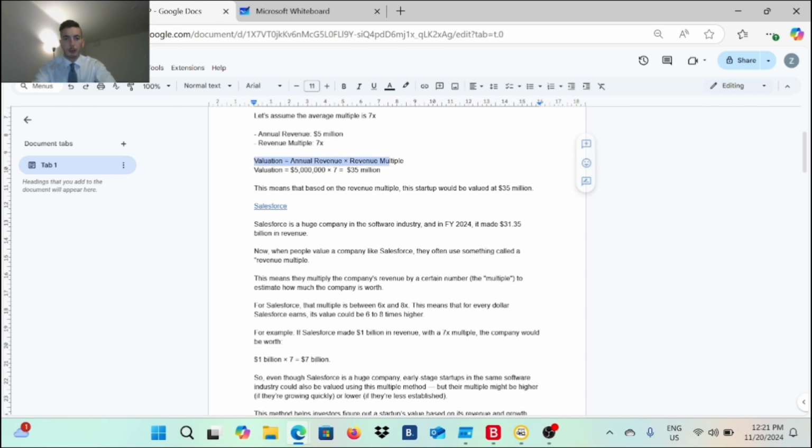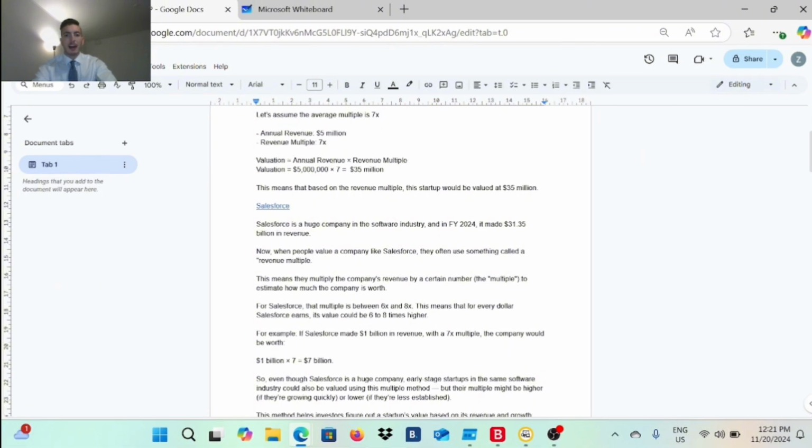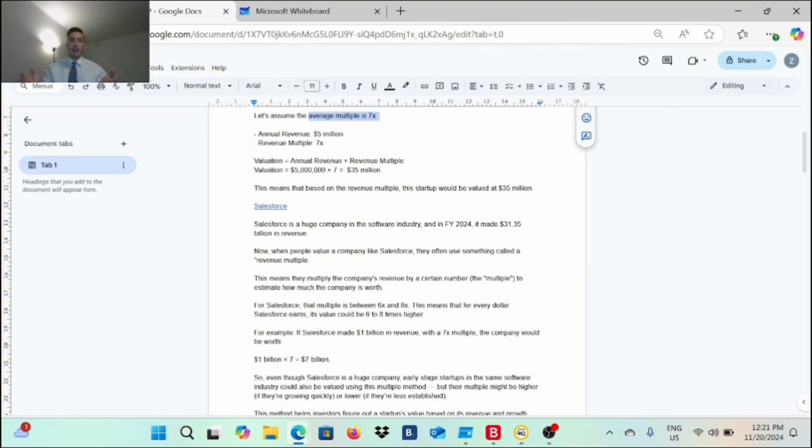So the valuation formula goes like this: the annual revenue multiplied by the revenue multiple. That's exactly how things go. The annual revenue was 5 million, which is exactly what they have done for the last 12 months, correct? Multiplied by 7x, as the average multiple is 7x. That's what we have assumed, correct? And it takes into account the growth of the market, the growth of the industry, and the potential growth of this startup, all right?